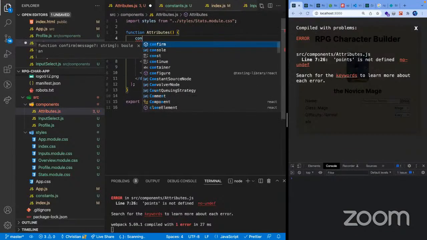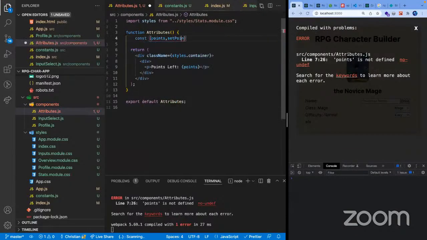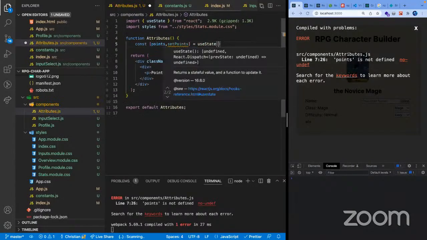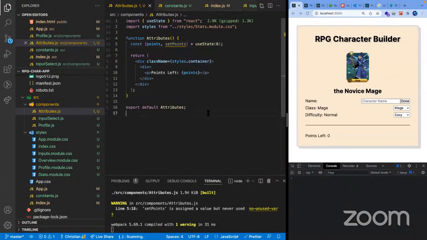Then our points, which are gonna be points and setPoints. But I think in this part in the attributes, I'm gonna introduce a new hook, because we would need to have this connected, a class and the pointing system here. Depending on our class and difficulty, that would determine our points here and the other stats that we have there. I'm just gonna paste this thing.